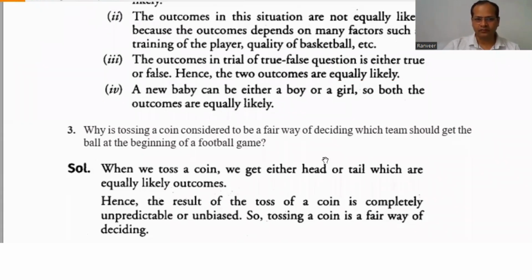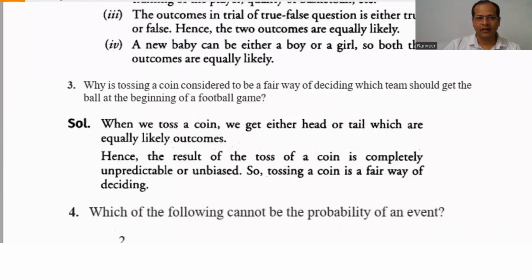Now, why is tossing a coin considered to be a fair way of deciding which team should get the ball at the beginning of a football game? When we toss a coin, we get either head or tail, which are equally likely outcomes.